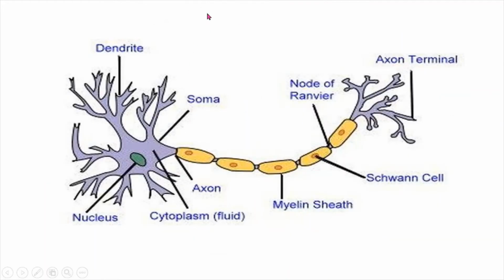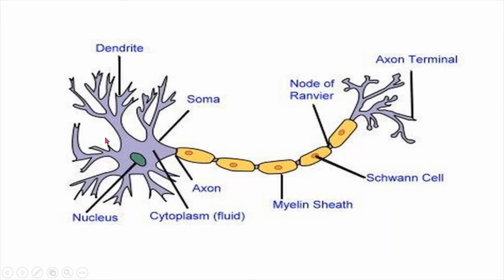Another important cell is the nerve cell. First we will see the parts of it, then we will see its function. The first is the axon terminal. This tail-like structure we are seeing, these projections, are called the axon terminals. And this brown spot is a Schwann cell. And this yellow portion we call the myelin sheath. And where the myelin sheath ends is the axon.